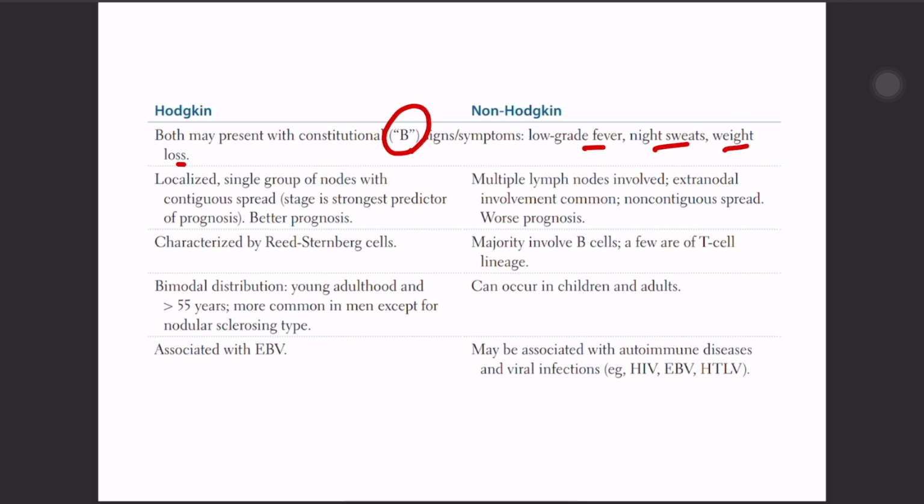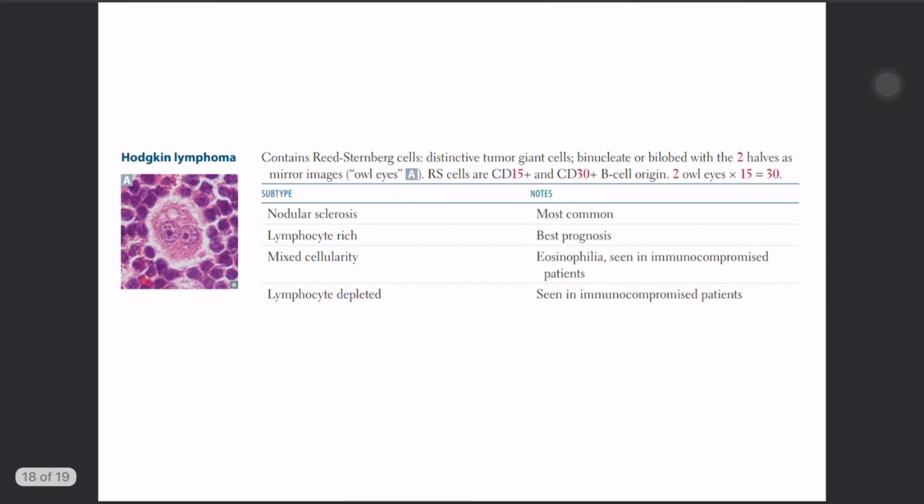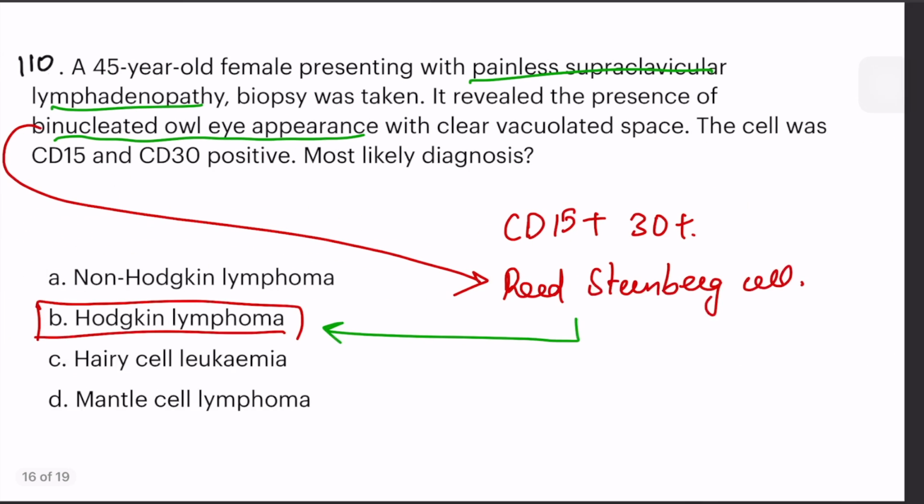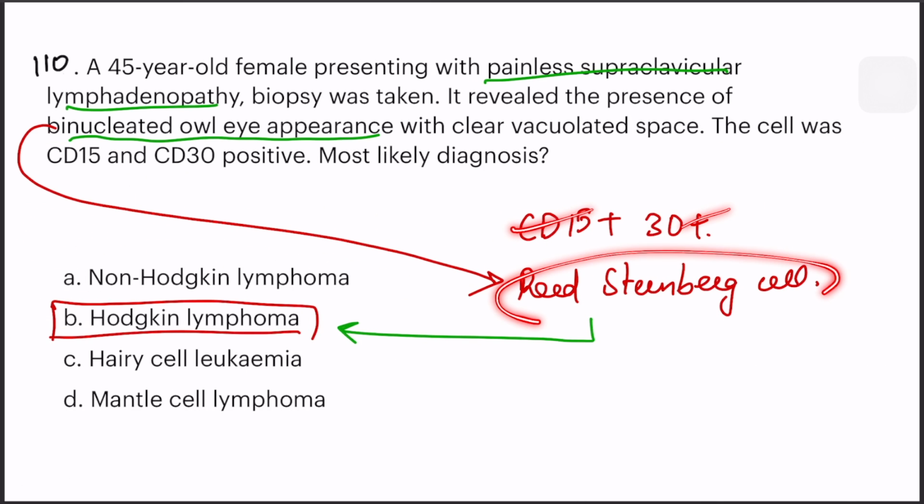Hodgkin is somewhat better prognosis than non-Hodgkin's because it involves a small group of nodes rather than multiple lymph nodes in case of non-Hodgkin's, and it has a bimodal distribution, but non-Hodgkin's can affect everyone. Okay, this is enough here. In Hodgkin's lymphoma, there are few types. Lymphocyte rich is best prognosis, whereas lymphocyte depleted is seen in immunocompromised patients. Nodular sclerosis is the most common type, and Reed-Sternberg cells are classically seen in nodular sclerosis type. They have given a mnemonic, but I think it's easier without a mnemonic. CD15, CD30 and Reed-Sternberg cell all point towards Hodgkin's lymphoma.